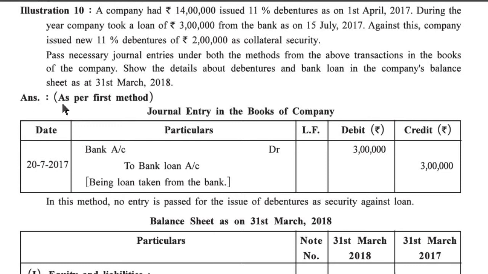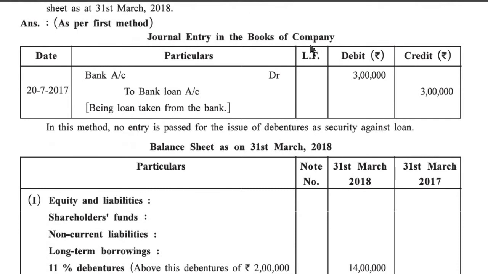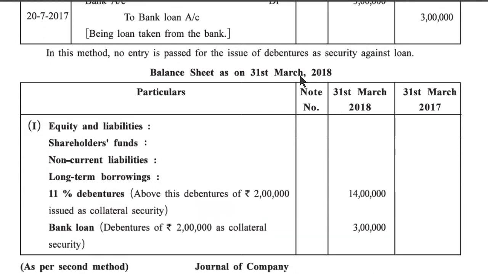Now the answer for the first method. Journal entry in the books of the company: bank account debit 3 lakh to bank loan account 3 lakh. Here the date is given as 20 July 2017, being loan taken from the bank. In this method, no entry is passed for the issue of debentures as a security against the loan. Now the balance sheet on 31st March 2018.